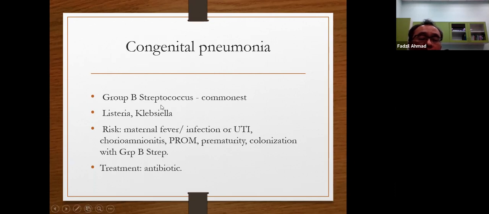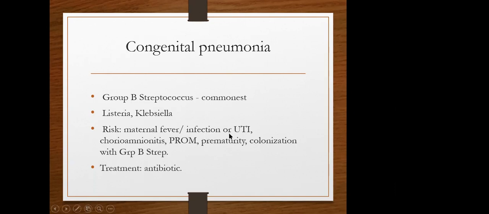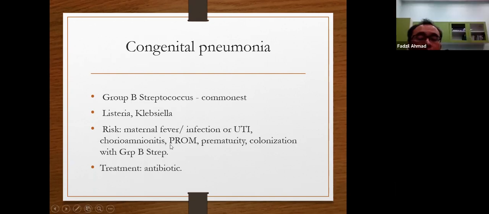What are the risk factors? Maternal fever or infection, the mother having a UTI, chorioamnionitis, meaning inflammation of the chorion tissue, premature rupture of the membranes, prematurity, and colonization of the mother's delivery tract with group B strep.